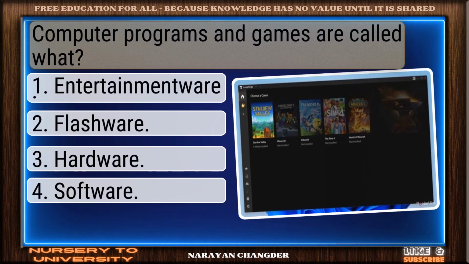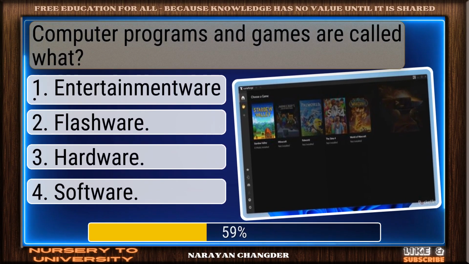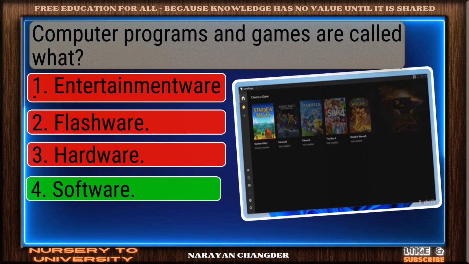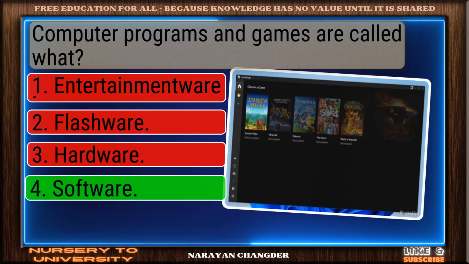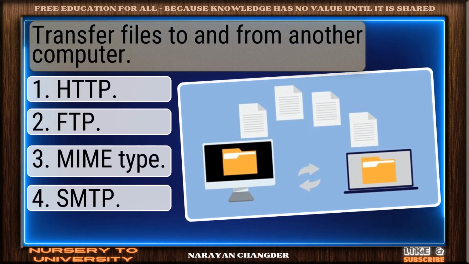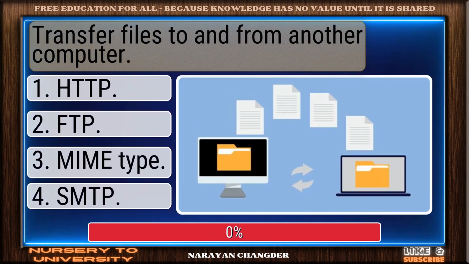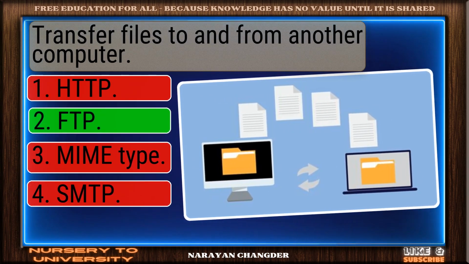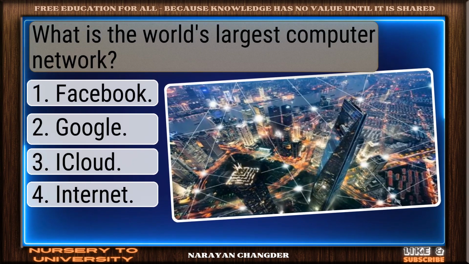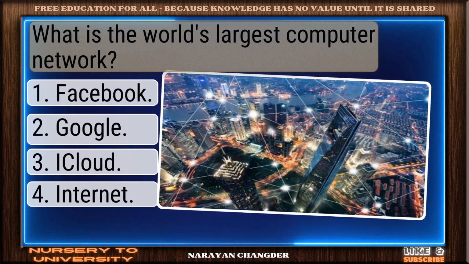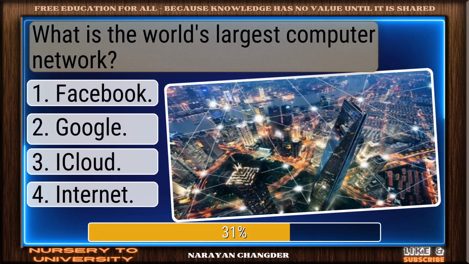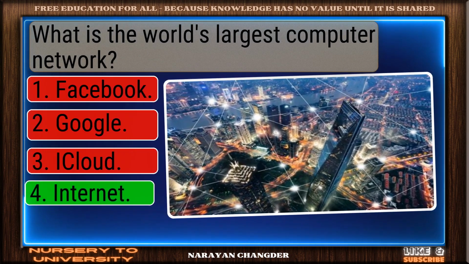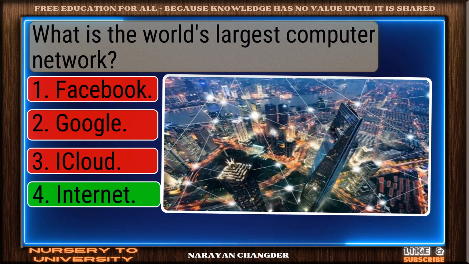Computer programs and games are called what? Well reasoned. Software is correct. Transfer files to and from another computer. Right choice. FTP is best. What is the world's largest computer network? Right again. Internet is valid.